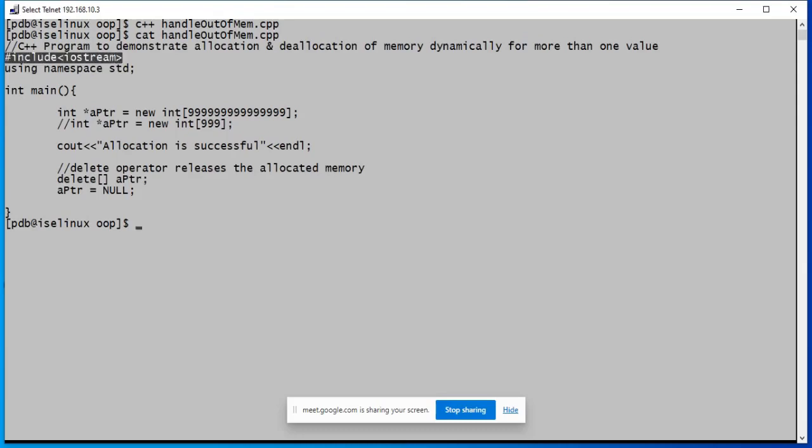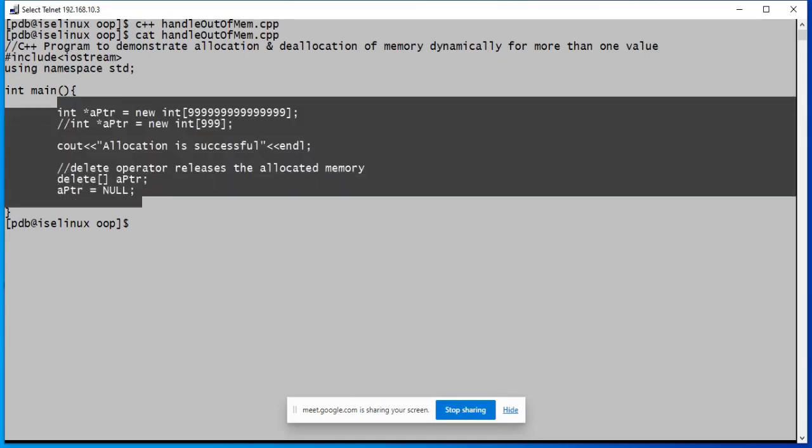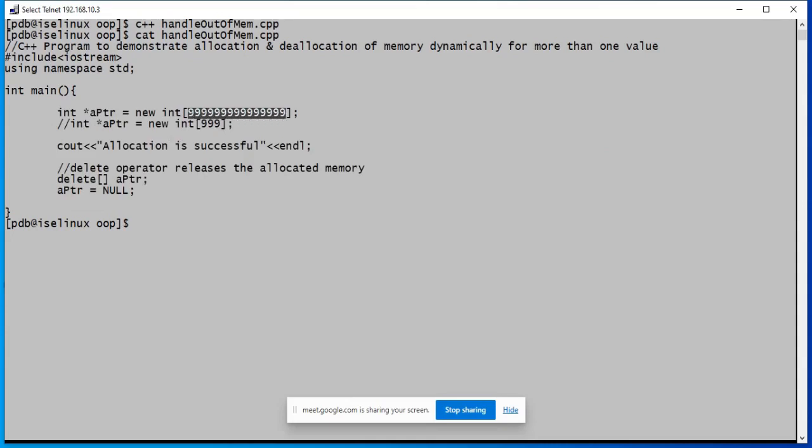Okay, you have included iostream, you are specifying that you are using the namespace std, pointer syntax, new keyword. Okay, everything is fine. The compiler doesn't bother if there is sufficient memory for the allocation or not. Its job is just to check the syntax.